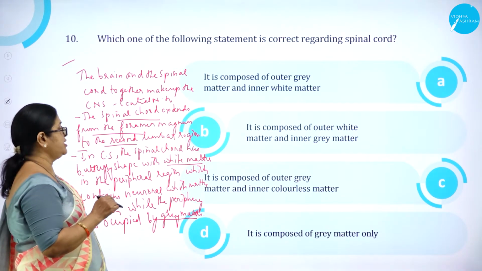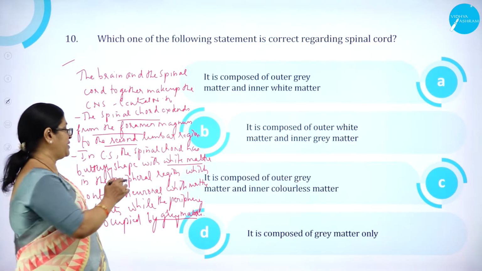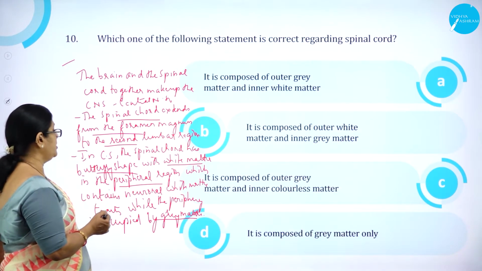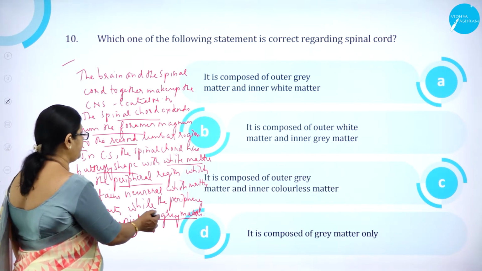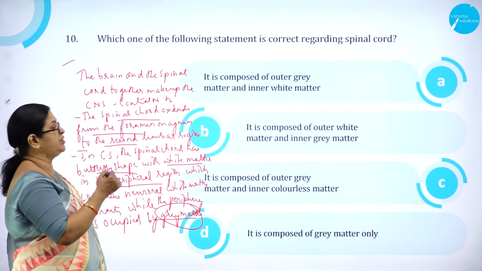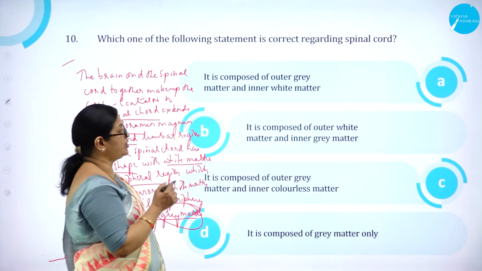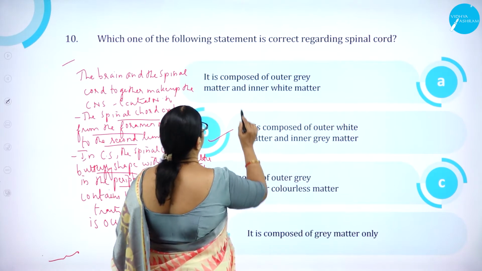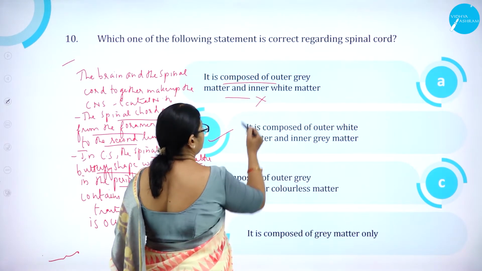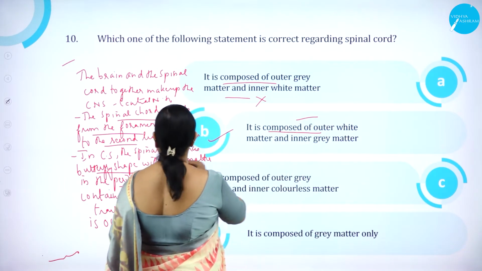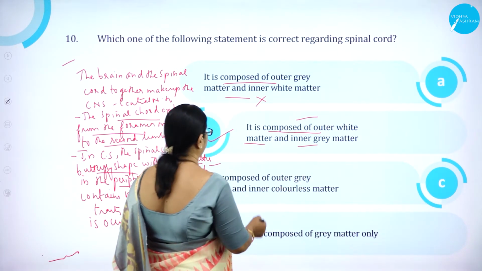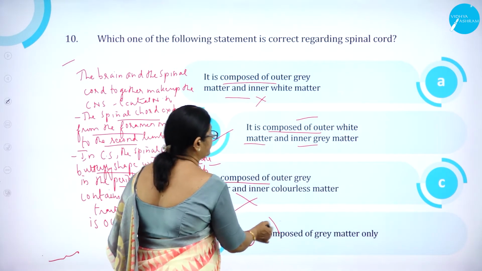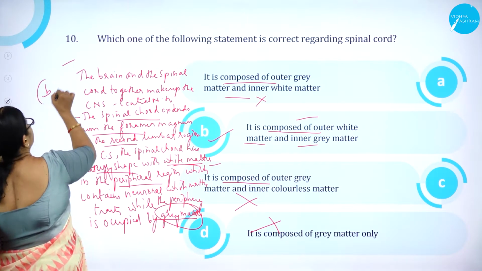So in cross section, the spinal cord looks butterfly shaped, with white matter in the peripheral region, while the inner region will have the gray matter. So it is composed of outer white matter and inner gray matter. So option B is correct. Option A, outer gray matter and inner white matter, is wrong. Option B, outer white matter correct and inner gray matter correct. Option C, outer gray matter and inner colorless matter, is wrong. D, composed of gray matter only, is wrong. So option B is correct.